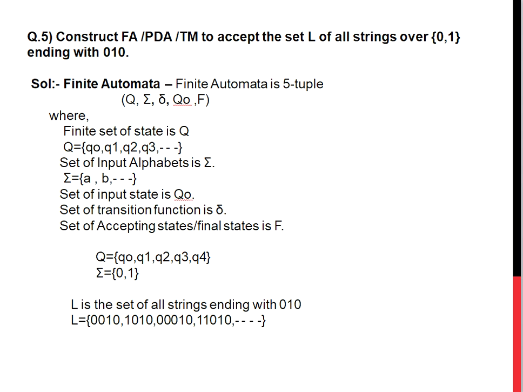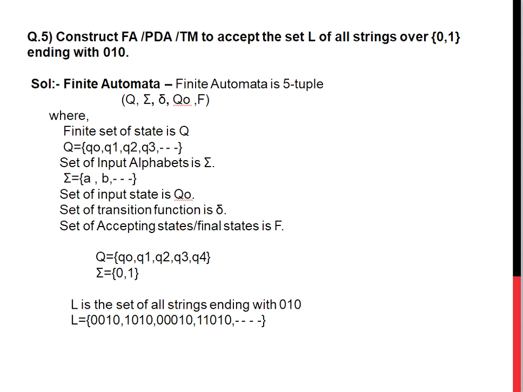So basically a finite automata is a five tuple, that is (Q, Σ, δ, q0, F), where Q represents the finite set of states, Σ represents the set of input alphabet, δ represents the transition function, q0 represents the initial state, and F is the set of final states.